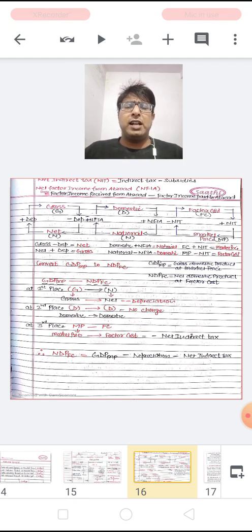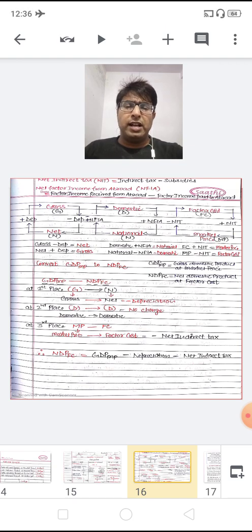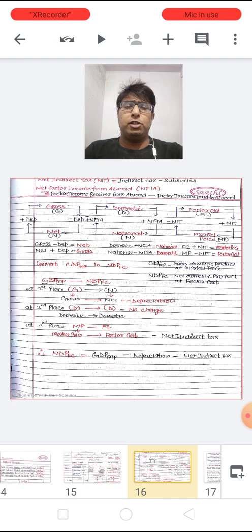So you will understand factor income received from abroad: whatever factor income we Indians have earned, from this value we subtract the factor income which is paid to abroad. I mean the foreigners who are getting their salaries, we have to subtract that value, and thereafter we will get the value of NFIA.